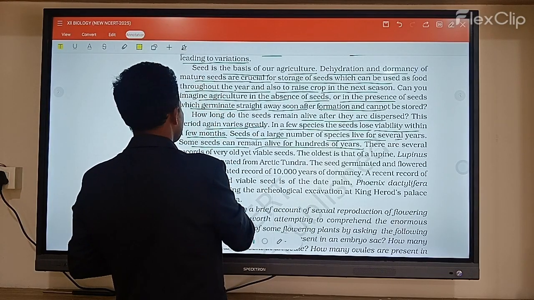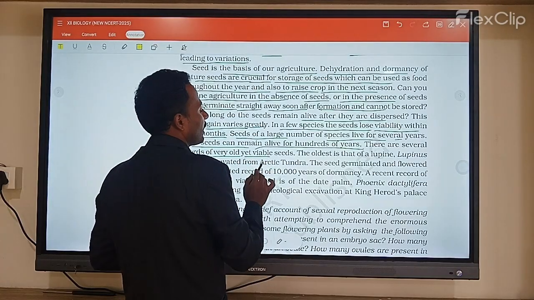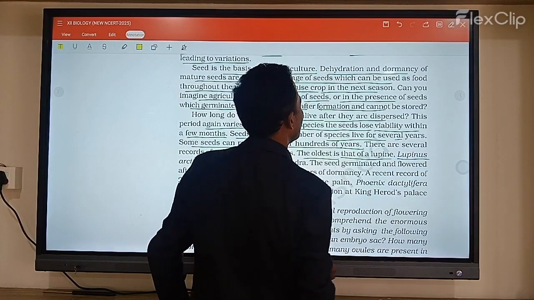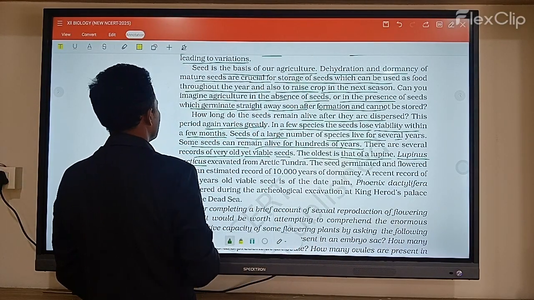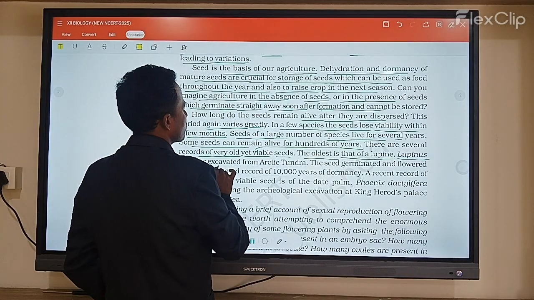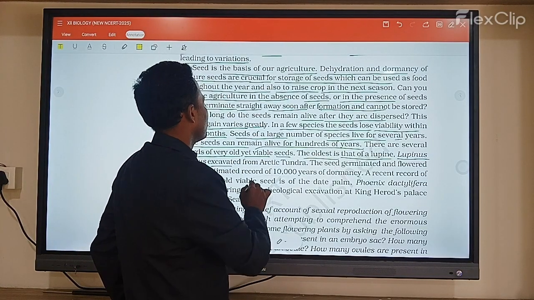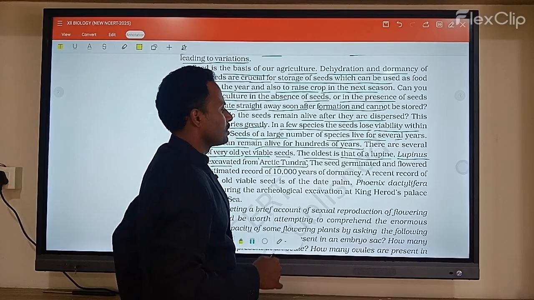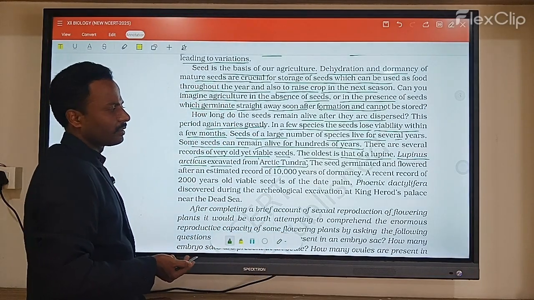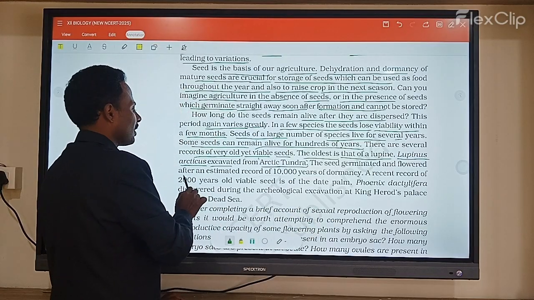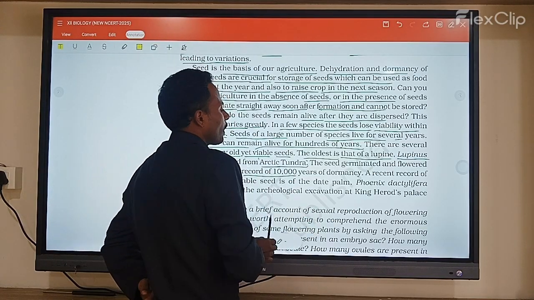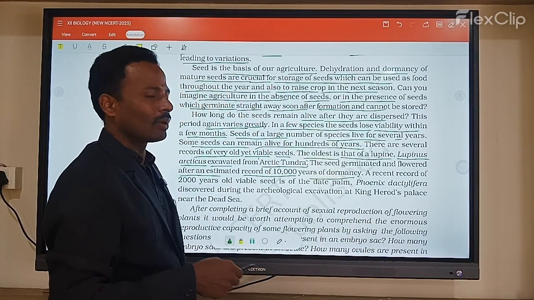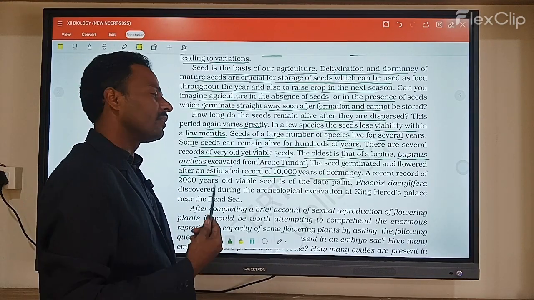Here there are several records of very old viable seeds, and the oldest are in Lupinus arcticus, found in the Arctic tundra. So in the Arctic tundra regions, we also see a number of species. The germinated seeds flowered, and the estimated record is a complete 10,000 years of dormancy. So some seeds have a 10,000-year dormancy period, and only then do they break dormancy and germinate.